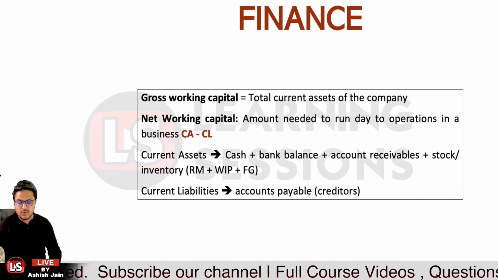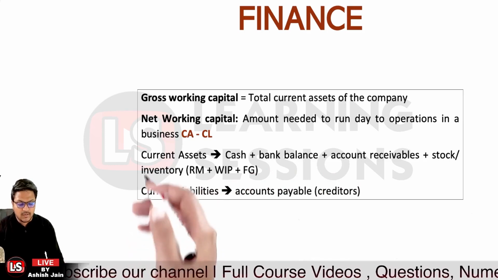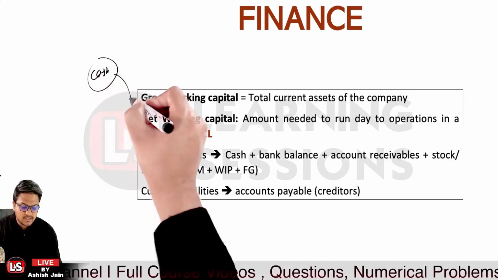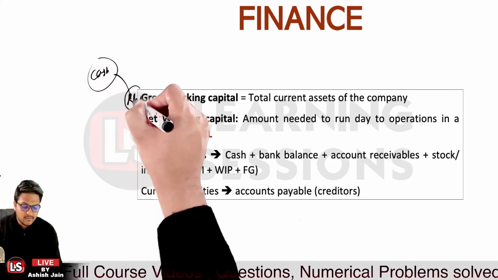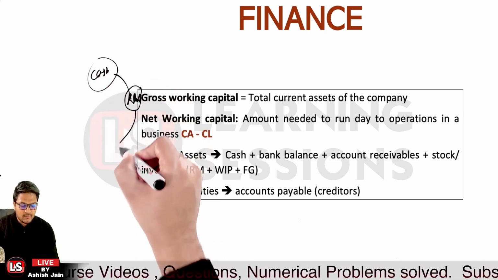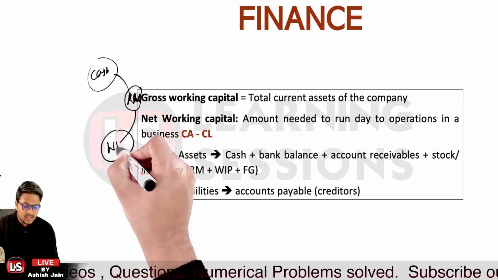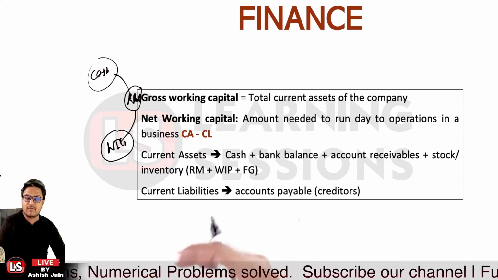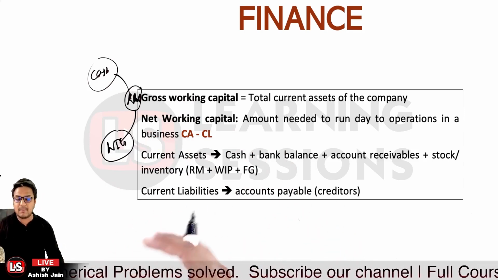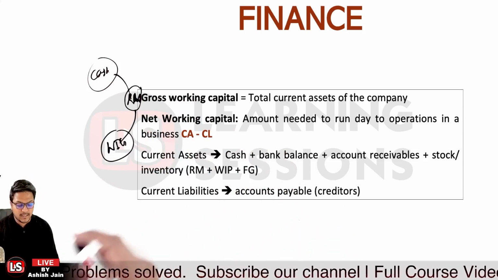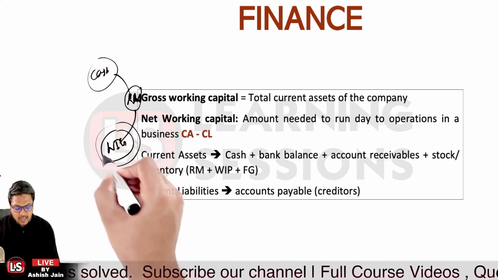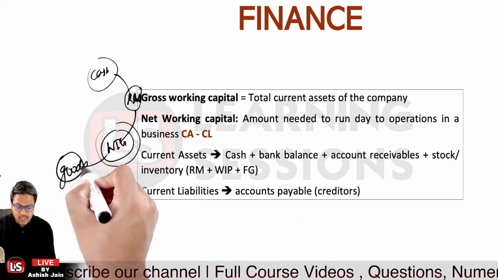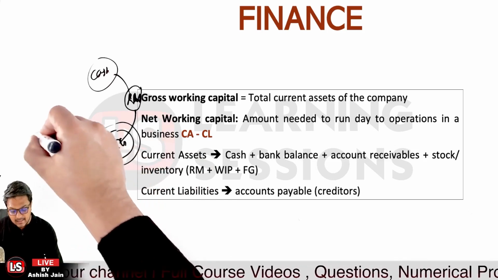So if we just look at the working capital cycle over here, what happens actually? Let's say we were having the cash. Now out of this cash we will be purchasing the raw material. After that there will be work in progress, like some of the raw material will be worked upon, and some of the raw material will be available as such. Some of the goods will be semi-finished goods, some of the goods will be finished goods. After that, when we have produced the actual goods, we'll be having the goods with us which are available for sale. Then we will be selling the product.